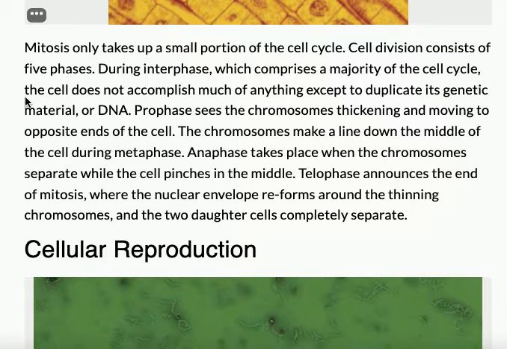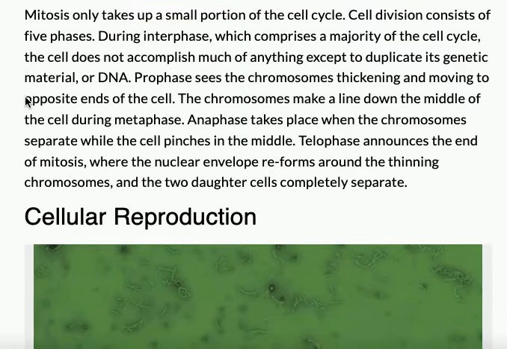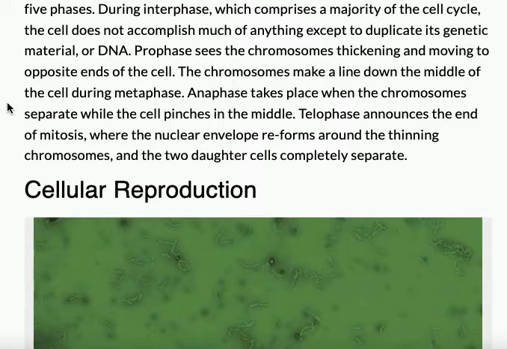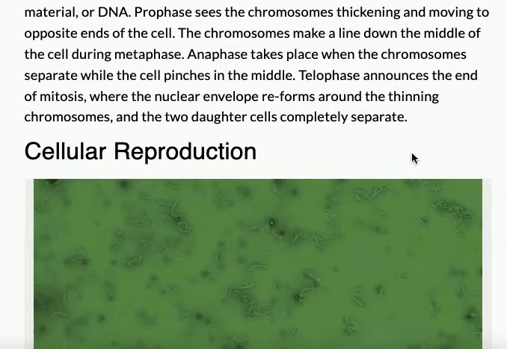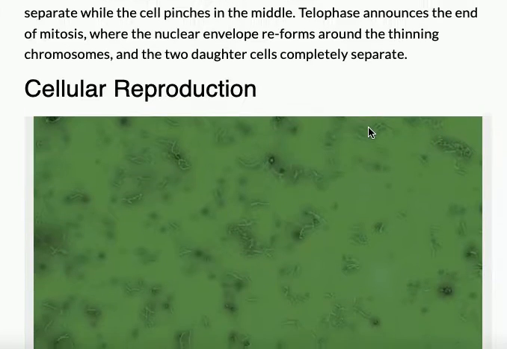Prophase sees the chromosomes thickening and moving to the opposite ends of the cell. The chromosomes make a line down the middle of the cell during metaphase. Anaphase takes place when the chromosomes separate while the cell pinches in the middle. Telophase announces the end of mitosis, where the nuclear envelope reforms around the thinning chromosomes and the two daughter cells completely separate. So there are the phases of mitosis.